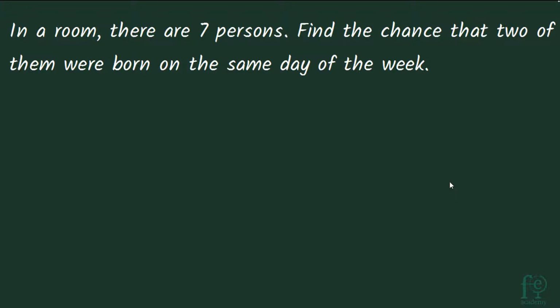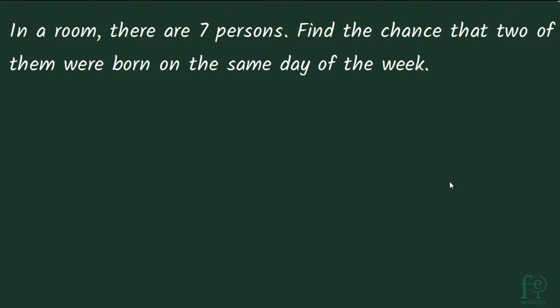So it can be Monday, Tuesday, Wednesday or Thursday or Friday, Saturday or Sunday. So 2 persons are born on the same weekday. So how many different chances are there? There are 7 days in a week. So what is the chance that 2 persons were born on the same day? So there are 2 ways in which this question can be approached. The first way is, we have to find out the probability of all the people being born on different days of the week. Then we have to do 1 minus the probability that no 2 people are born on the same day. So you will get our answer.